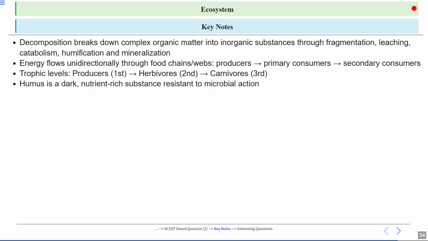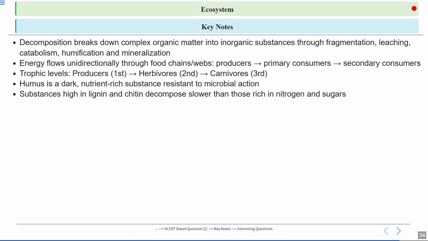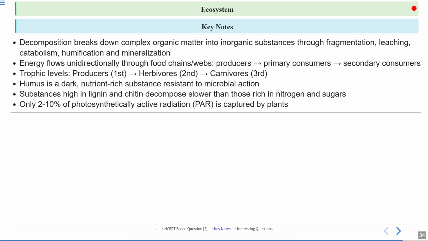Humus is a dark, nutrient-rich substance resistant to microbial action. Substances like lignin and chitin decompose slower than those rich in nitrogen and sugars. So, this determines the rate of decomposition. The chemical composition of the detritus affects the rate of decomposition. Only 2 to 10% of photosynthetically active radiation is captured by the plants.